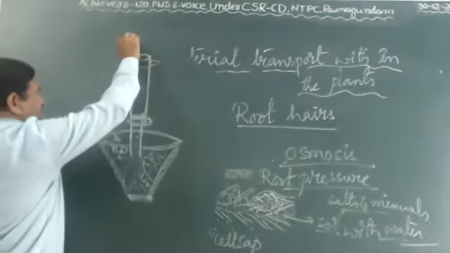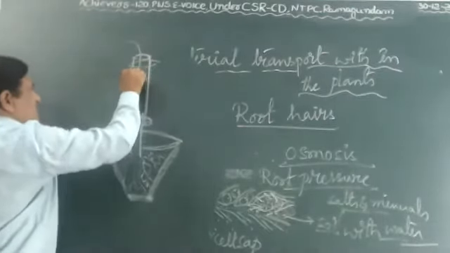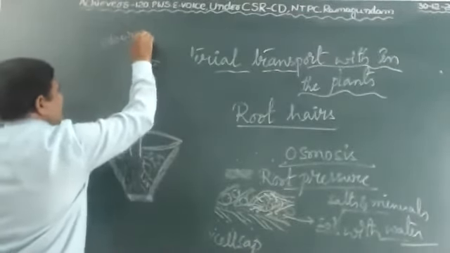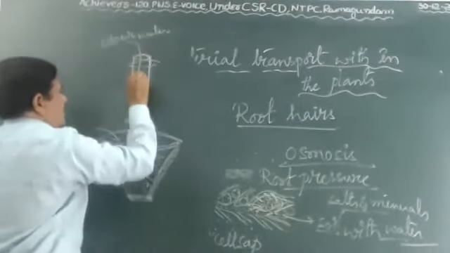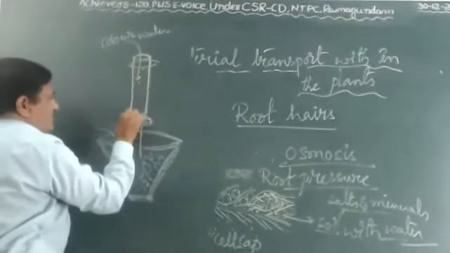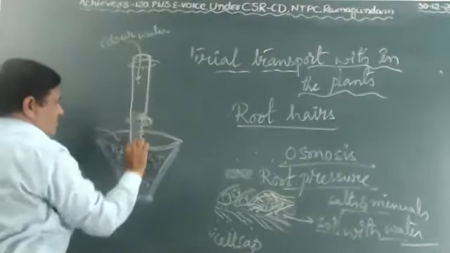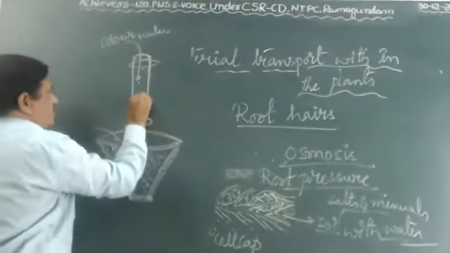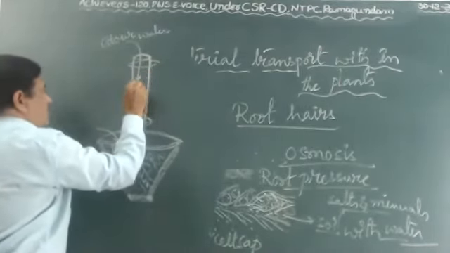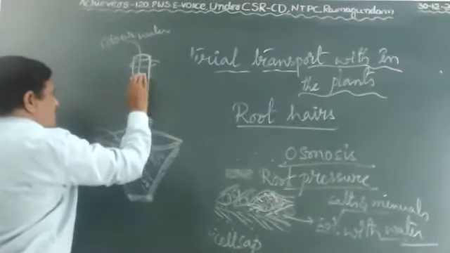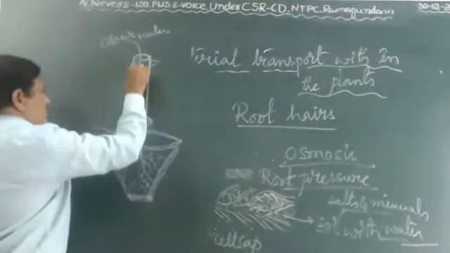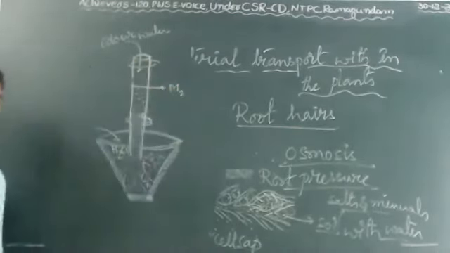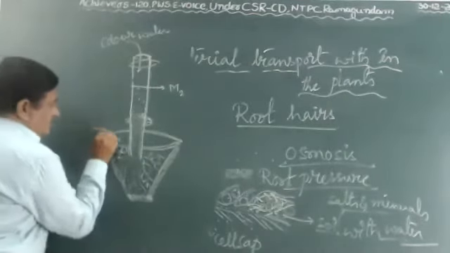Next, you add some amount of color water. Any color you can add. Here is the water plant, this is color water. Up to here is the water level. Up to this much level you add color water. That is the first level, called M2. You note down M2. Then you supply water.